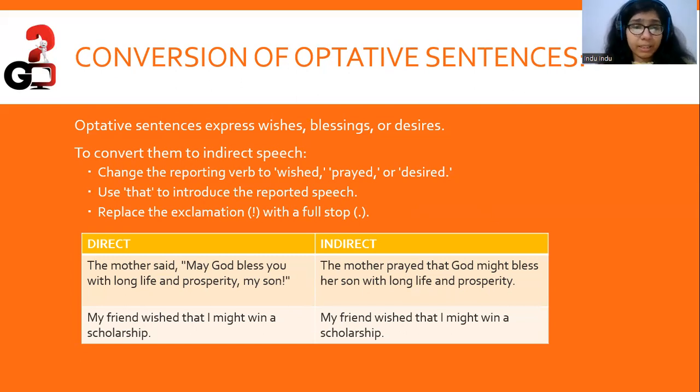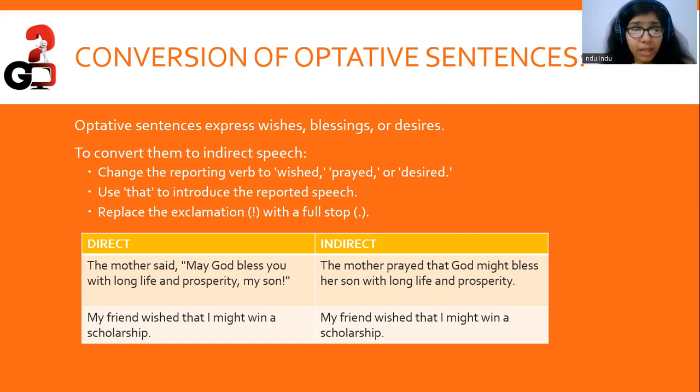Now, here we have the direct speech. The mother said, may God bless you with long life and prosperity, my son. The mother wished or the mother prayed that God, so when we're talking about God, it's mostly prayed, right? The mother prayed that God might bless her son with long life and prosperity.